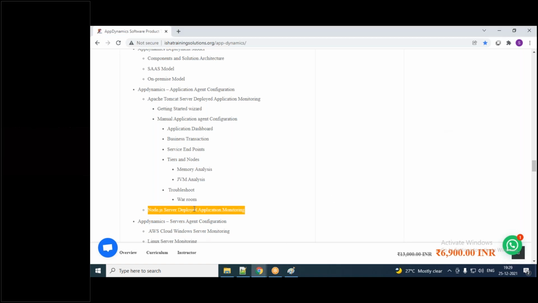Similarly, I'm going to share one more sample application, which is a Node.js based application. That also I will share through Google Drive. You guys can download and then you can do the configuration. Quite similar to the above, you can do it in the Node.js application also. I don't want to copy paste things, that's the reason I simply mentioned it. There also you can learn application dashboard, business transaction, service endpoints, tiers and nodes. Everything will be available in the Node.js application also. I don't want to duplicate things, so I simply mentioned Node.js server deployed application monitoring. That also we are going to learn in detail. One Java based application, one Node.js based application.